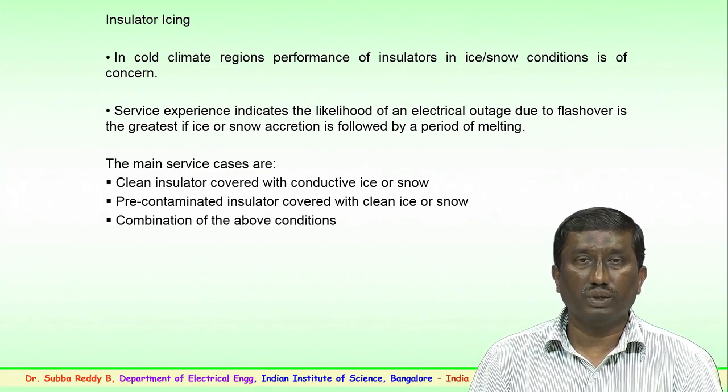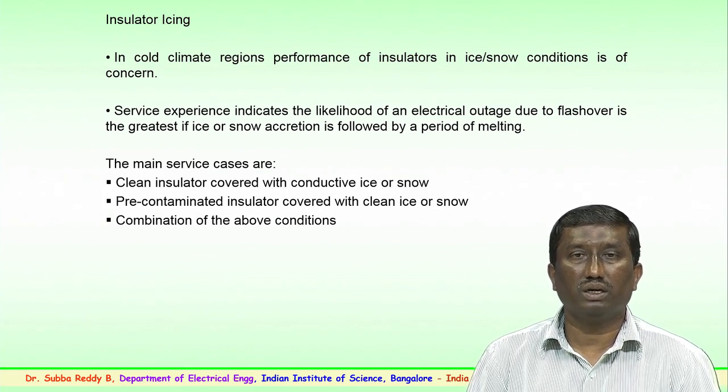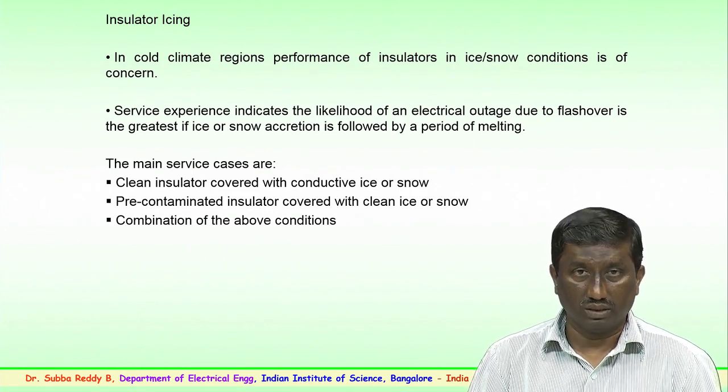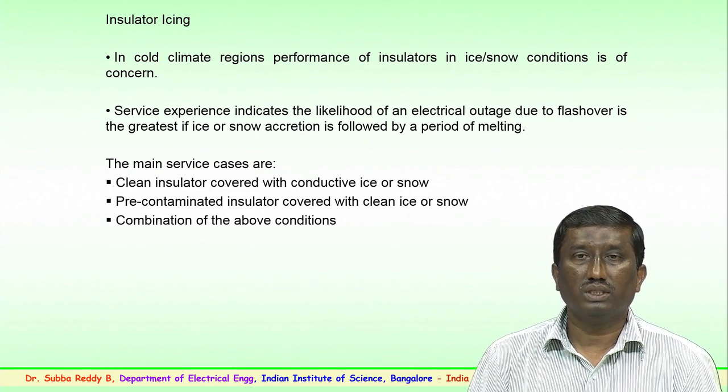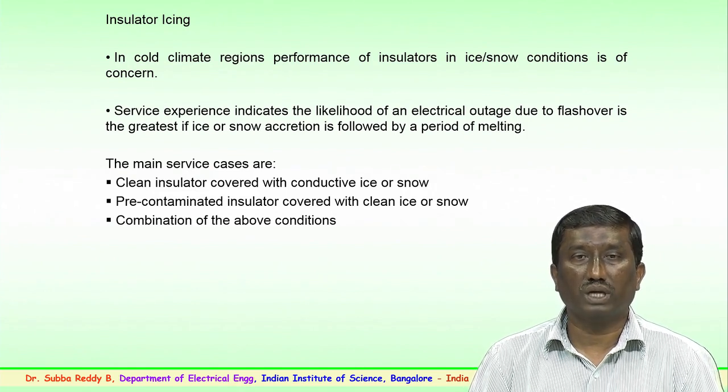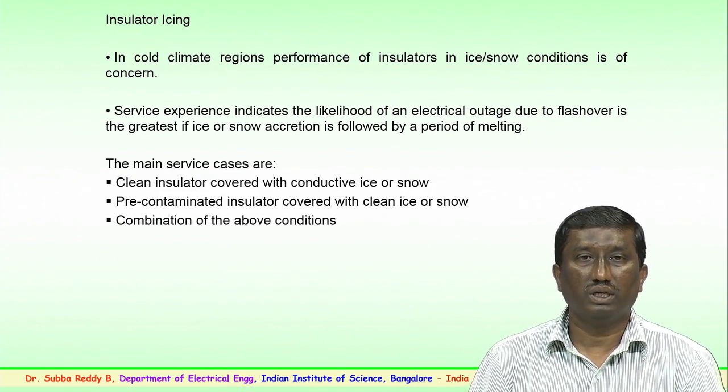So, service experience in the field has indicated that an electrical outage due to flashover is one of the greatest threats when ice or snow accretion, that is, snow or ice collected on the surface, is followed by a period of melting. Once the ice starts melting, the surface becomes conductive, and this conduction helps the discharge activity, and flashover of the insulator string is noticed.